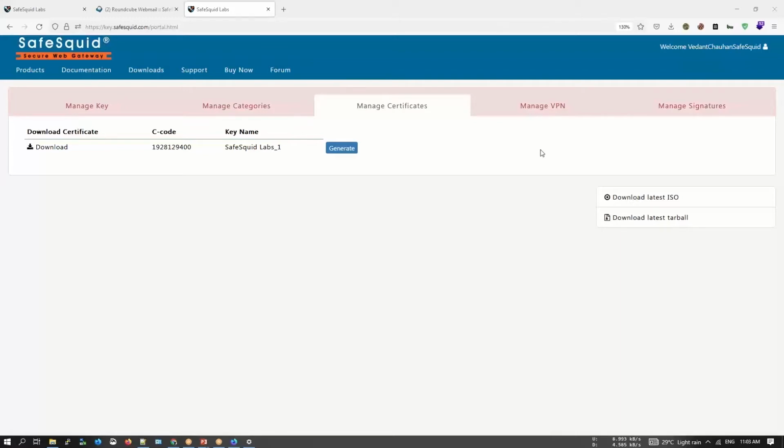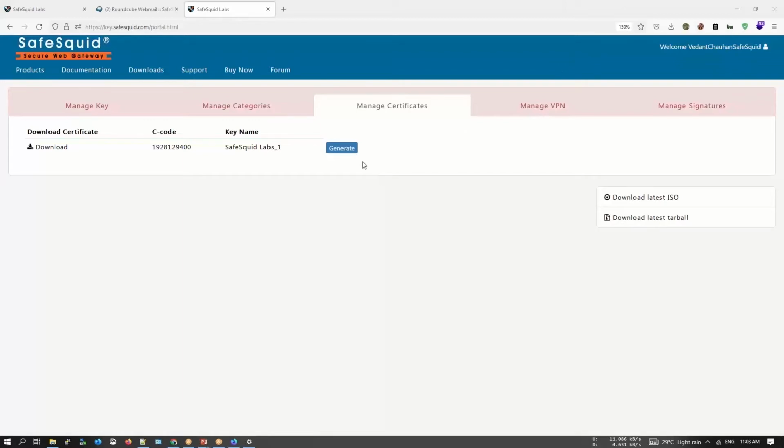A simple example with SSL inspection enabled in SafeSquared, you can block downloading of exe files specifically and allow downloading of PDF files from Microsoft.com or Microsoft websites in office hours. You can set the office hours based on your requirements. It could be 9 to 5, 9 to 10, anything.